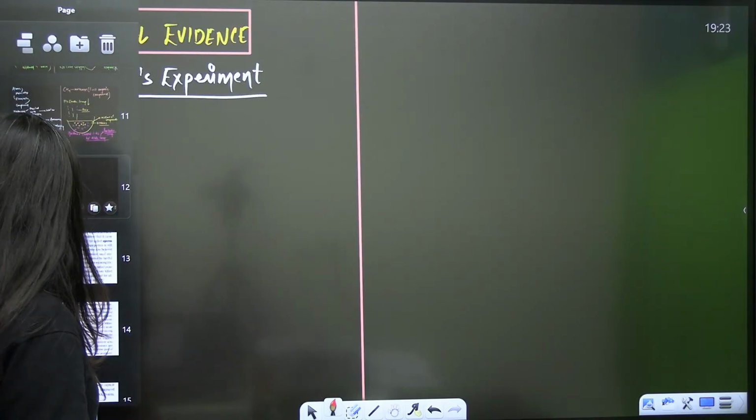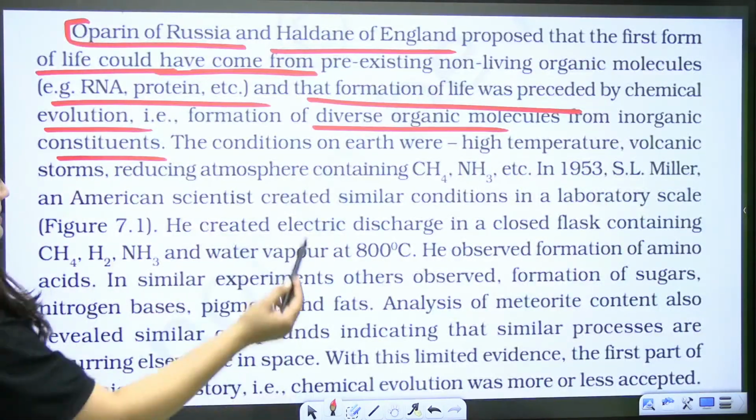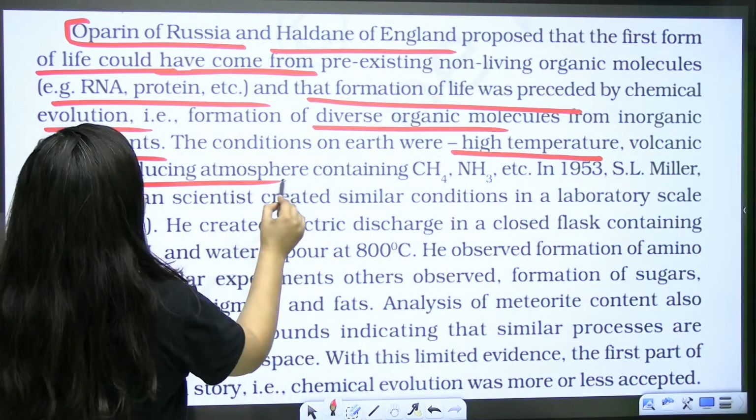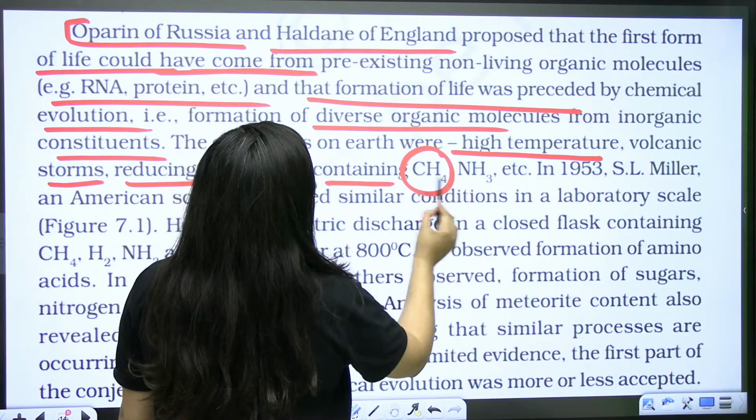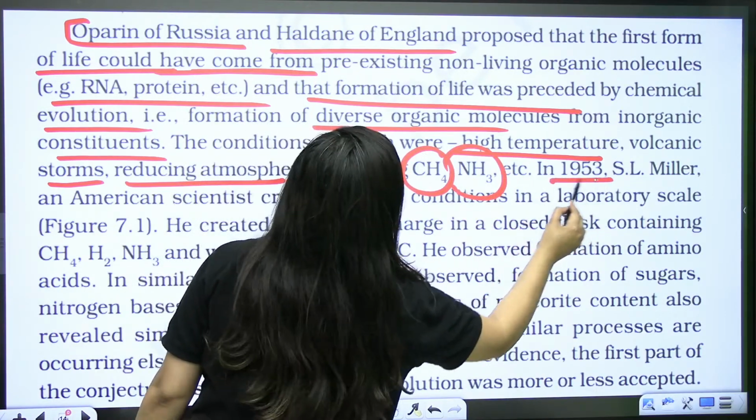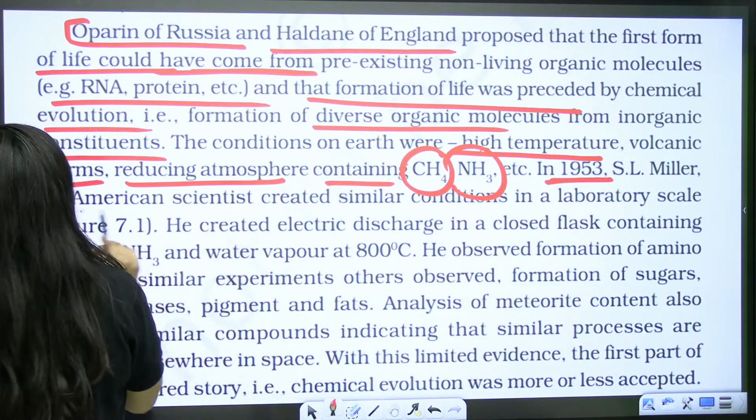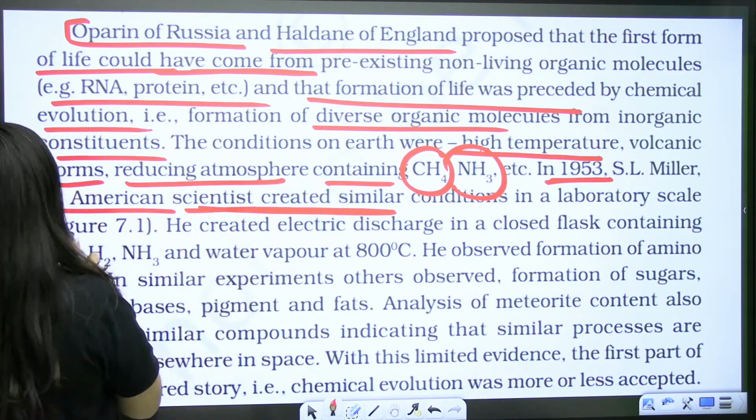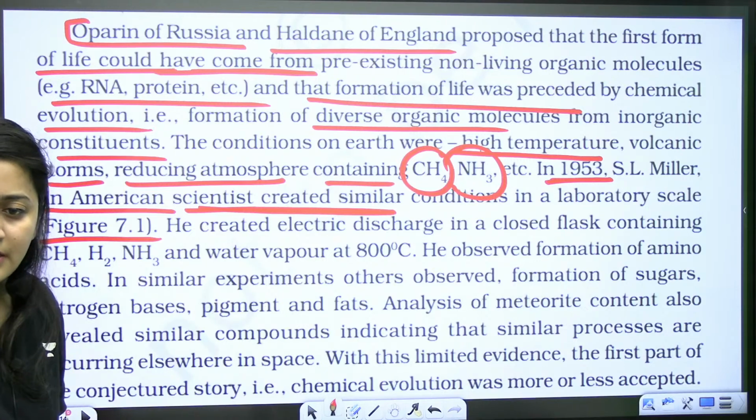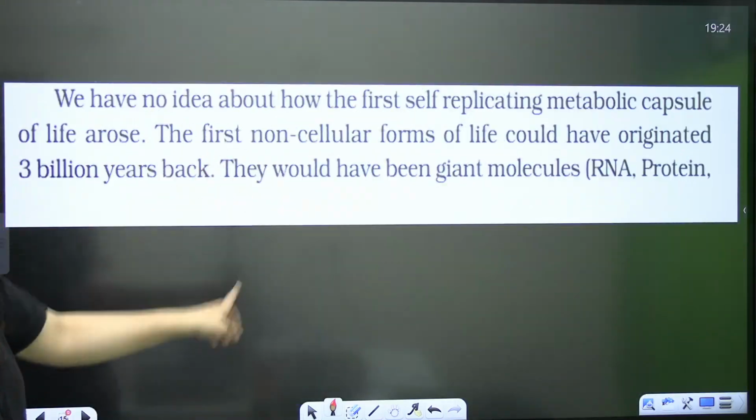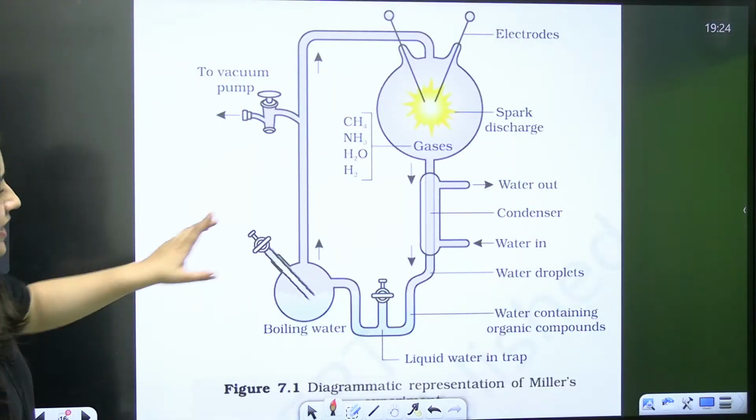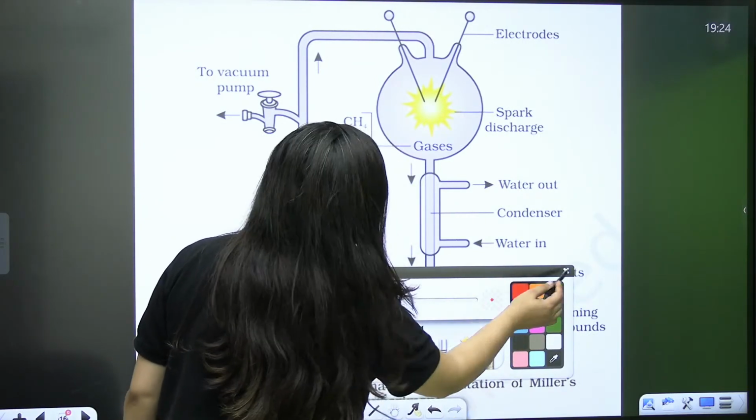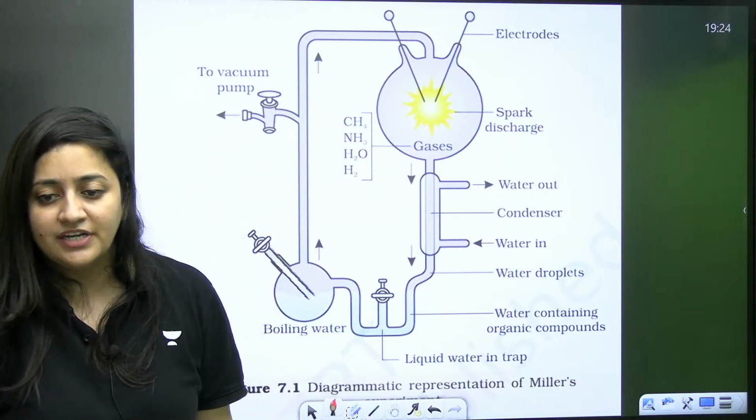So the conditions on early Earth were high temperature, volcanic storms, and a reducing atmosphere, which has methane and ammonia. In 1953, S.L. Miller, an American scientist, created similar conditions in the lab. Do you know that? Look at this setup. Miller and Urey, teacher and student, they both were teacher and student.